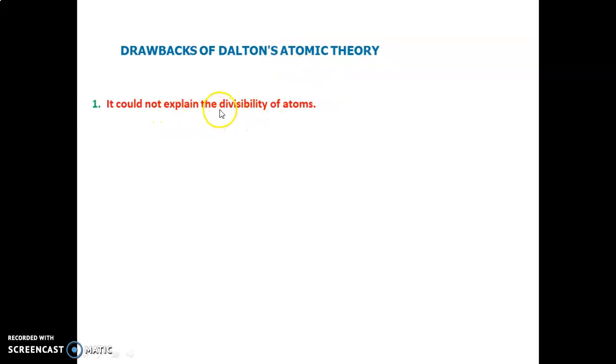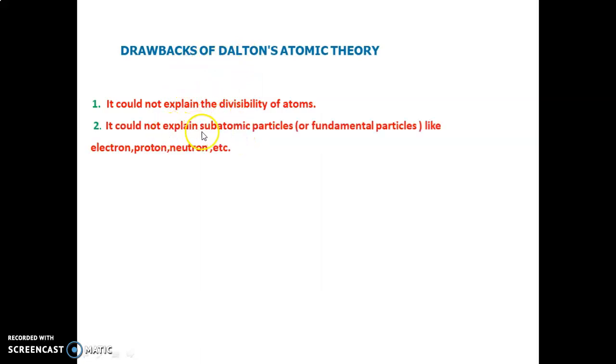First one, it could not explain the divisibility of atom. Now we know atom can be divided. Atom contains so many particles like electrons, protons, neutrons, etc. About 50 particles are now discovered. But Dalton could not explain the divisibility of atom. It could not explain subatomic particles, that is, fundamental particles like electron, proton, etc.